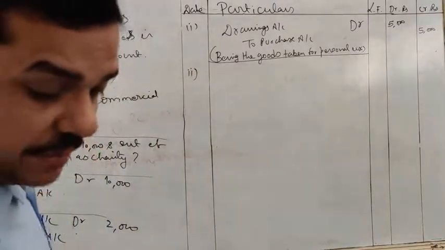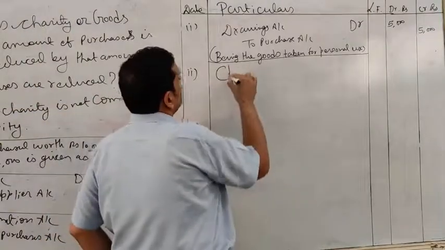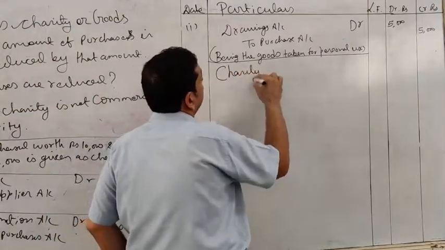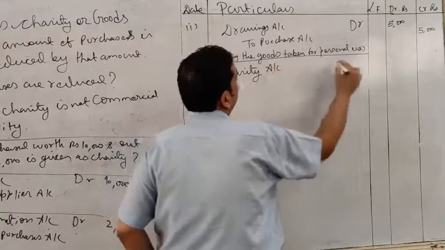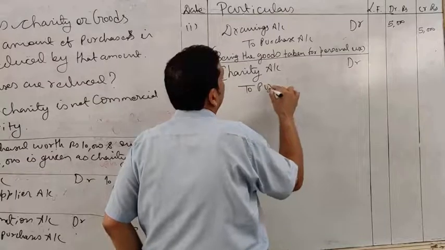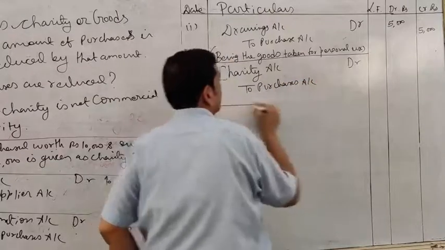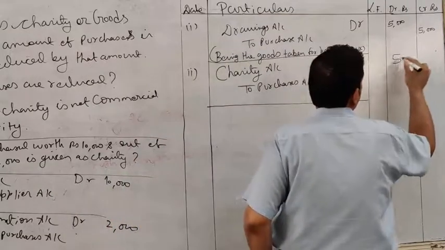Goods costing rupees 500 given as charity. Okay. So charity account debit to purchases account. The amount is rupees 500.